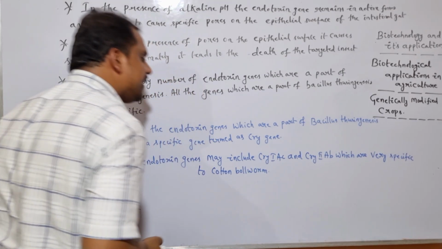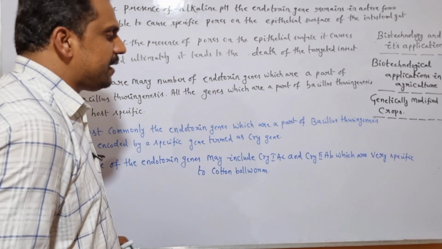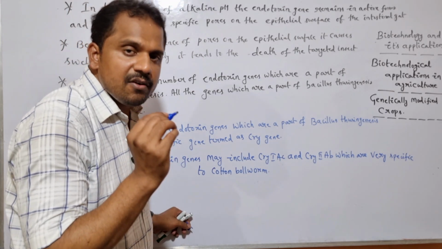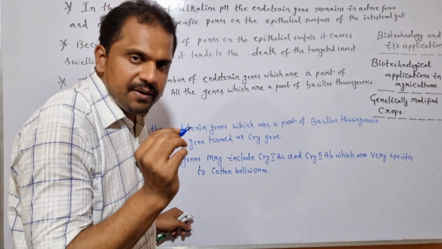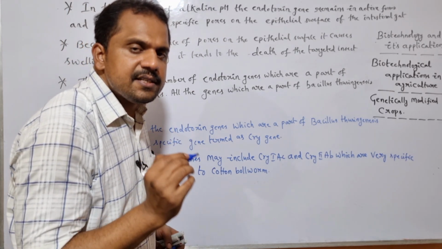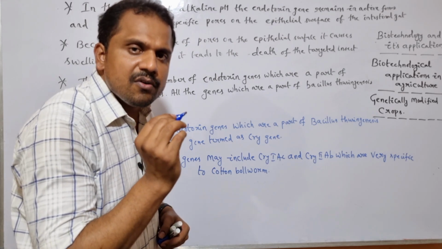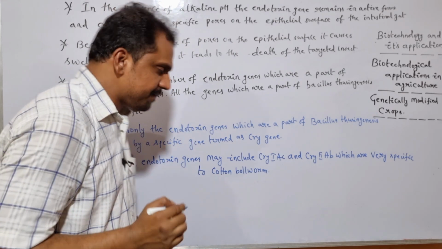Right? So here, likewise cry1AC and cry2AB, even the specific endotoxin gene like cry1AB is very specific to corn borer. Is it clear?